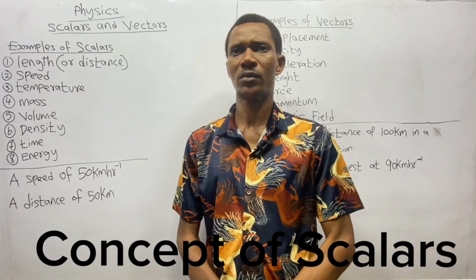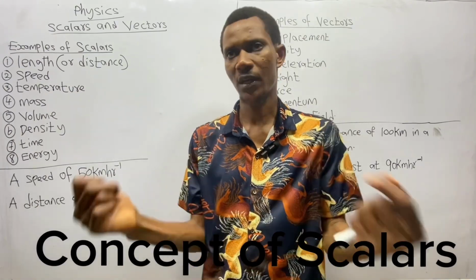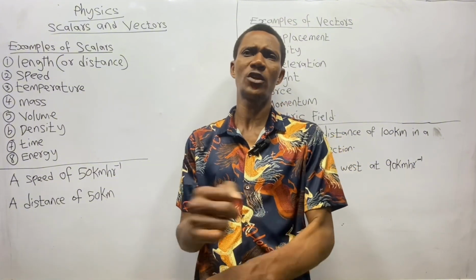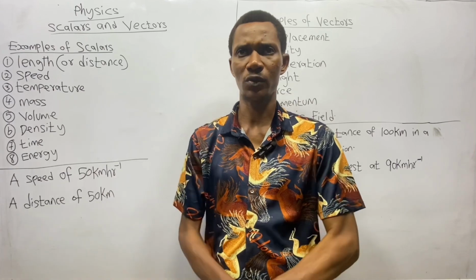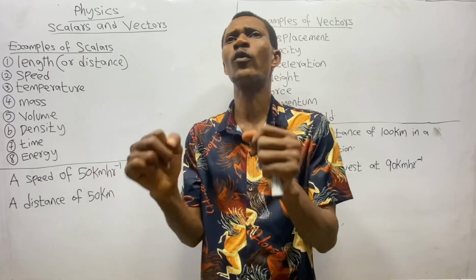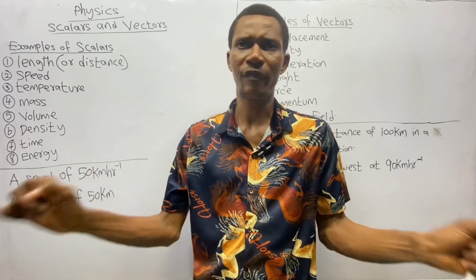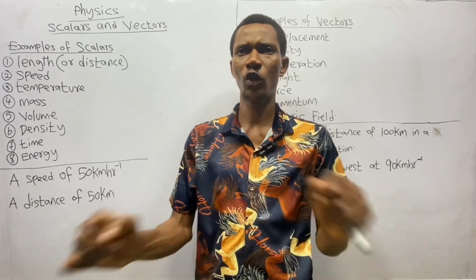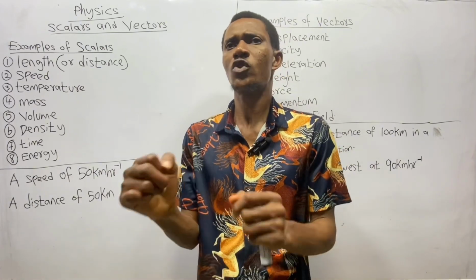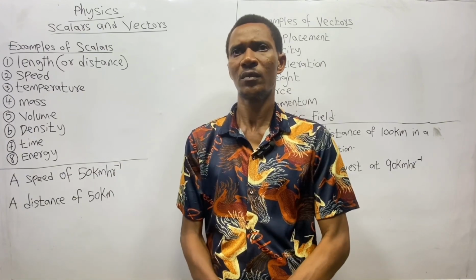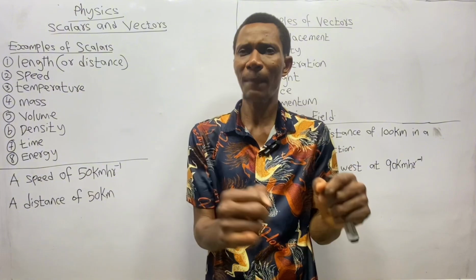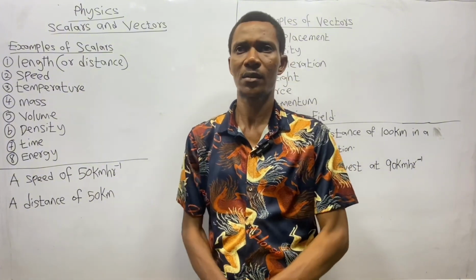Now let's talk about the concept of scalars. Many measurable physical quantities we encounter in the study of physics today have only numerical values. That means they have only numbers. Such quantities can be completely described if only their magnitude or size are known.